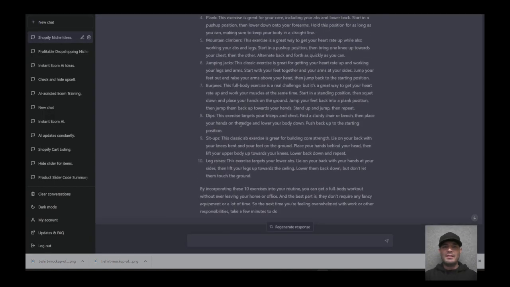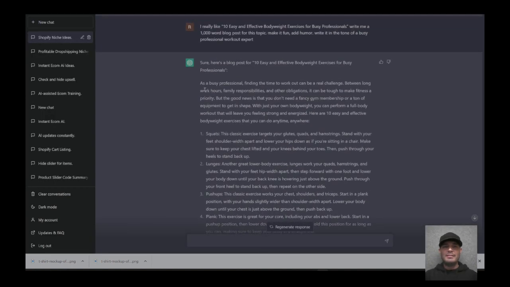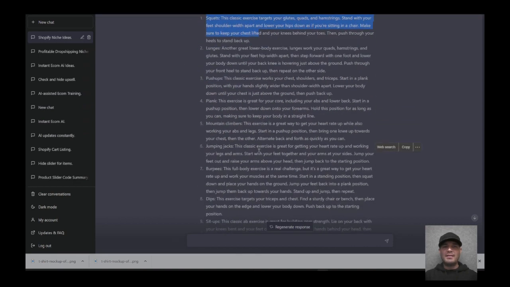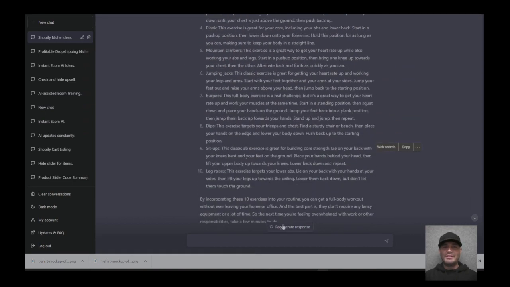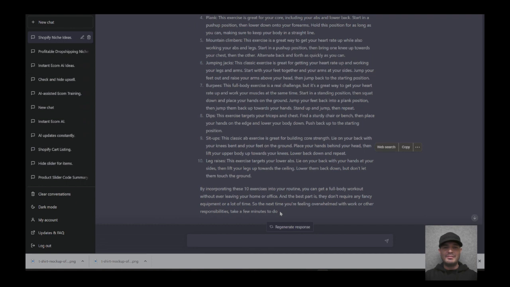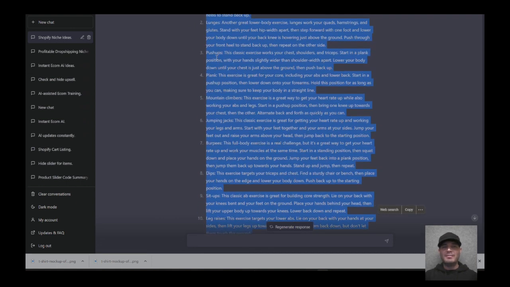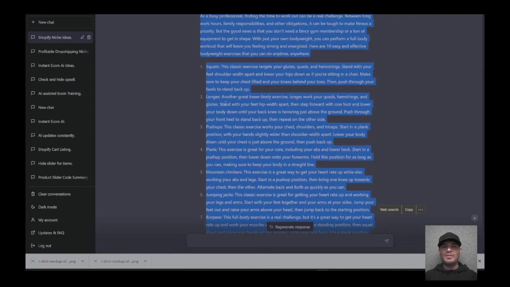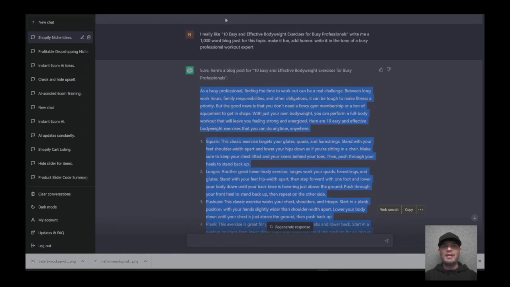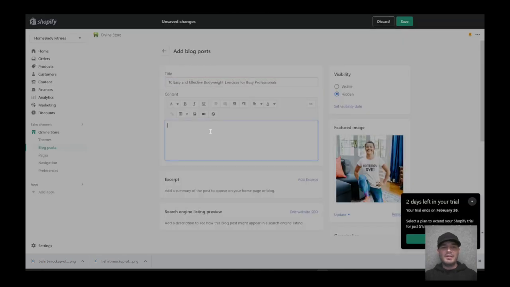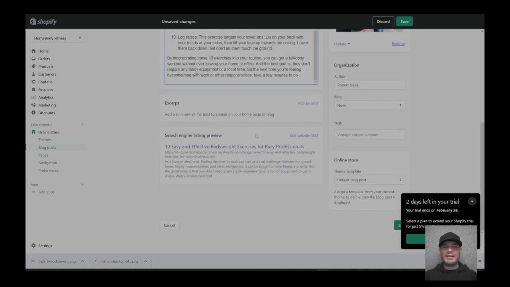Let's come back over here and drag it all the way down and copy all of this. I'm not going to read this blog post because we know ChatGPT is good by this point. We know it's good, but look at this: push-ups, jumping jacks. It gives you all these different exercises and breaks it down for them. That's a great blog post. Let's go ahead and paste that right inside of there.